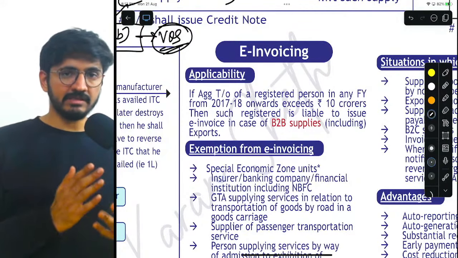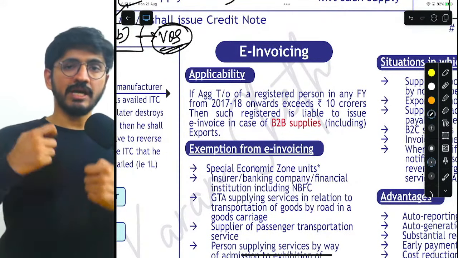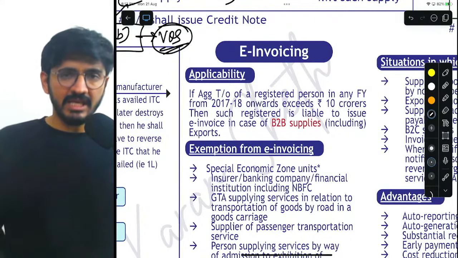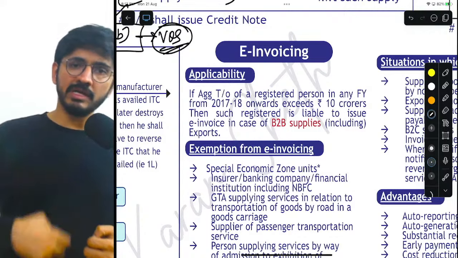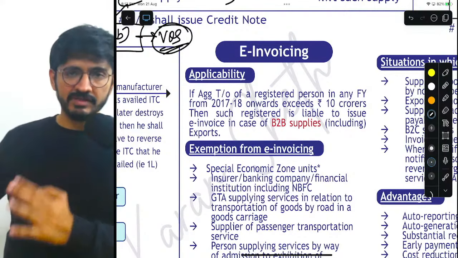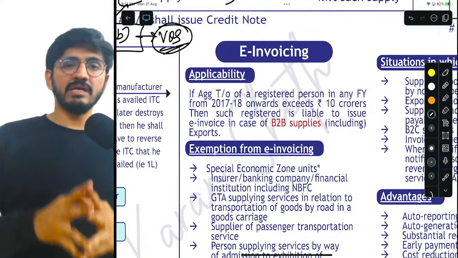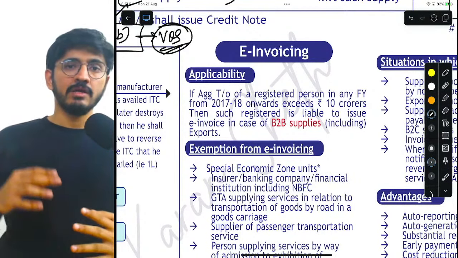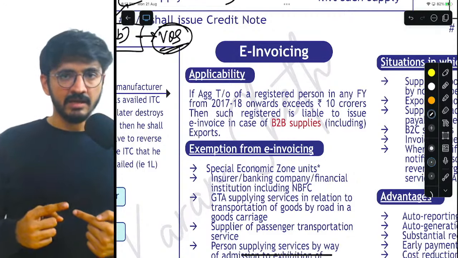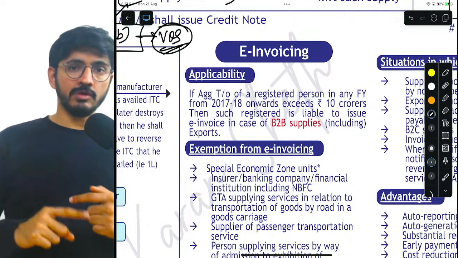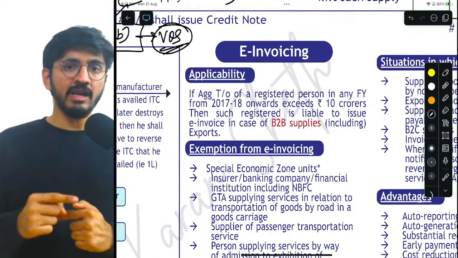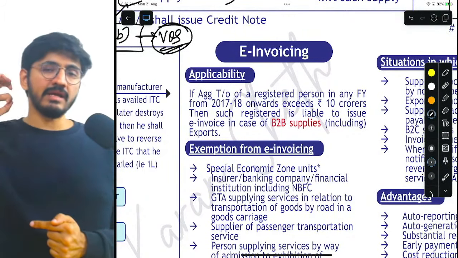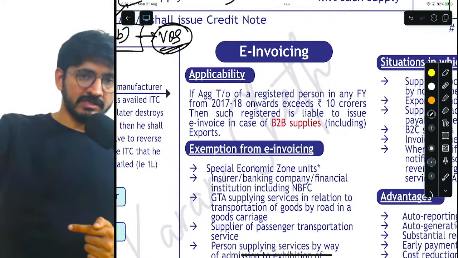E-invoice, firstly, my dear friends, is an invoice that you are raising. E-way bill is different, e-invoice is different. E-invoice is basically the invoice that you are raising to the recipient, but not in physical form, in a system form. You generate the invoice in Tally, convert it into a JSON file, and that JSON file is then uploaded on the e-invoice portal, and the e-invoice portal will process it.